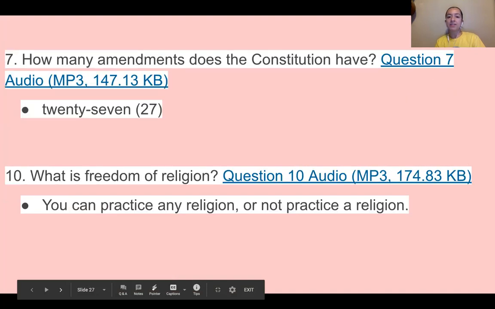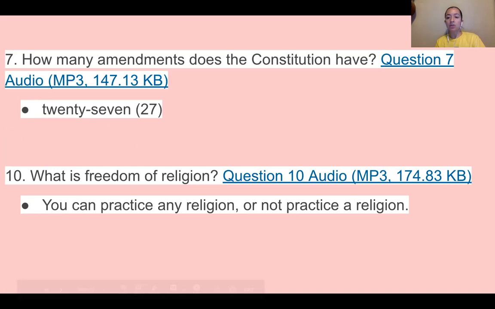How many amendments does the Constitution have? 27. What is freedom of religion? You can practice any religion or not practice a religion.